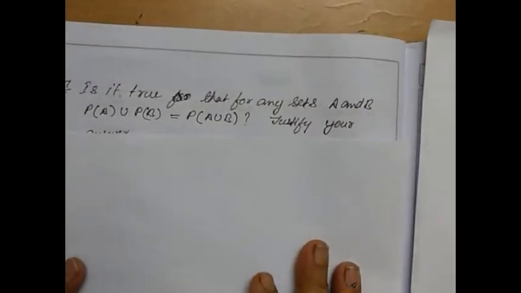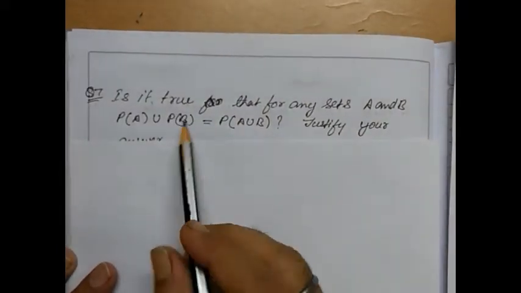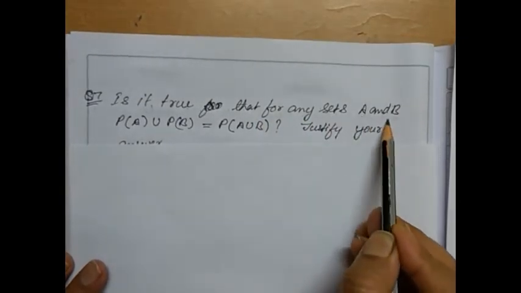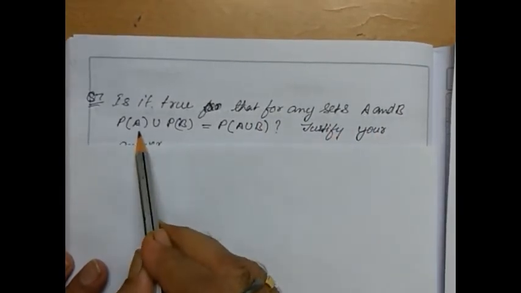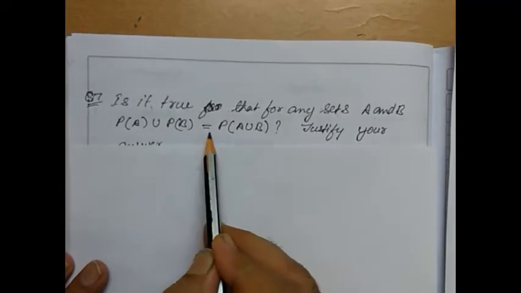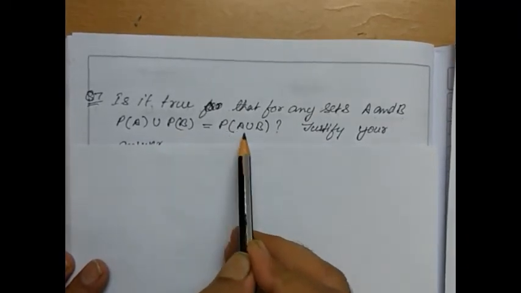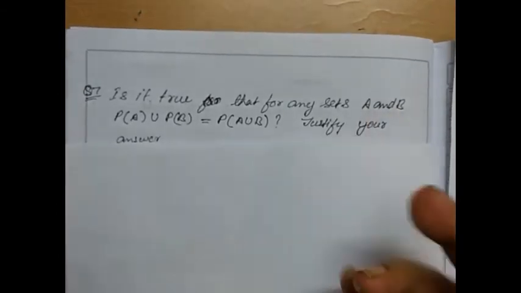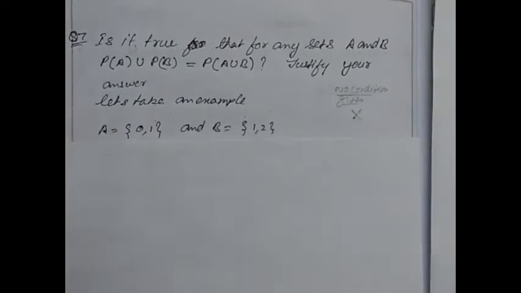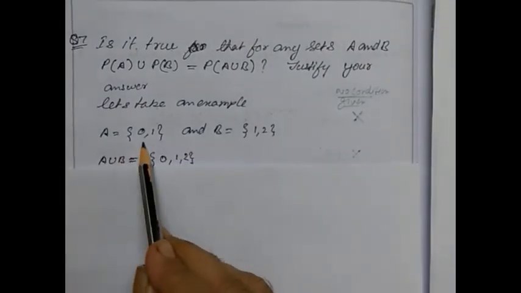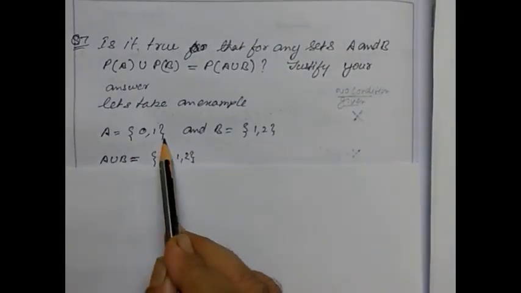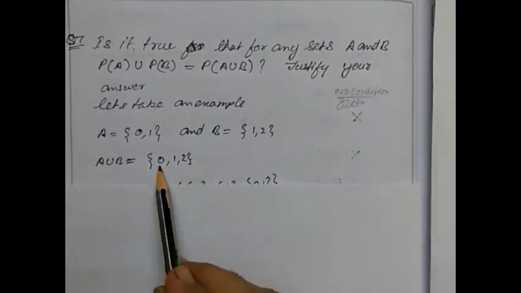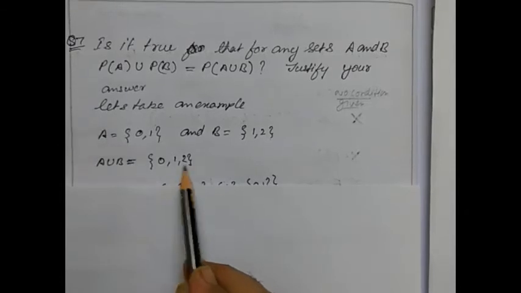It says, is it true that for any sets A and B, power set of A union power set of B is equal to power set of A union B? Justify your answer. Example. So if we are taking the example, we just take A is equal to {0, 1}, it contains 0 and 1 elements, and B contains 1 and 2. So here A union B will contain 0, 1 and 2.